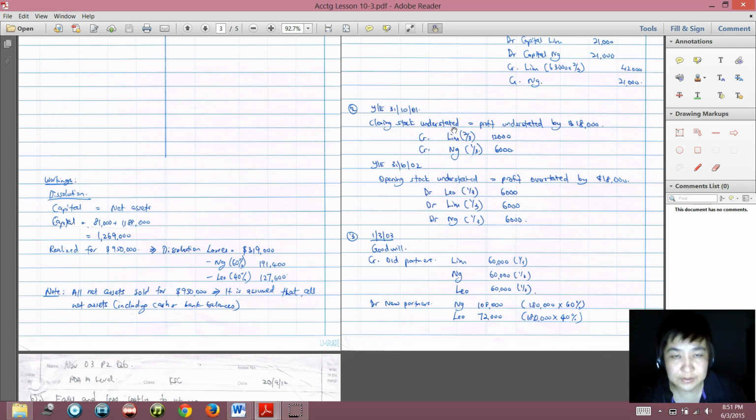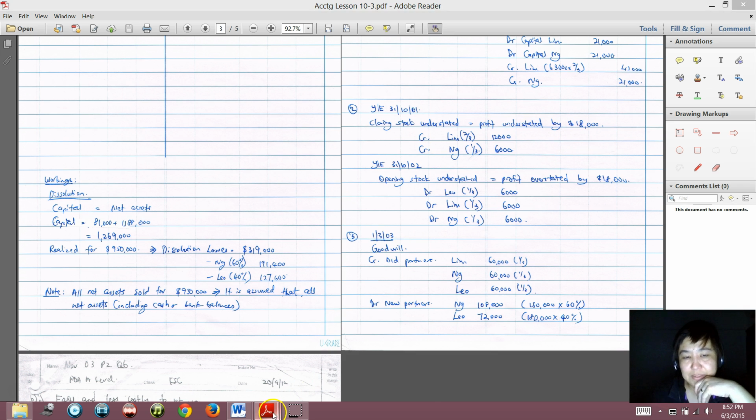Now you think whether closing stock is in support of profit or against profit. If the closing stock is understated, meaning too little, then the profit is also understated by 18,000.